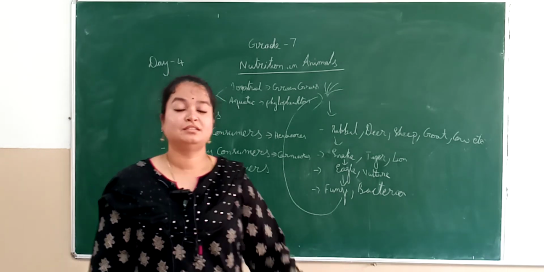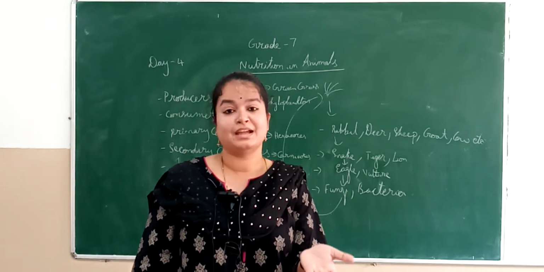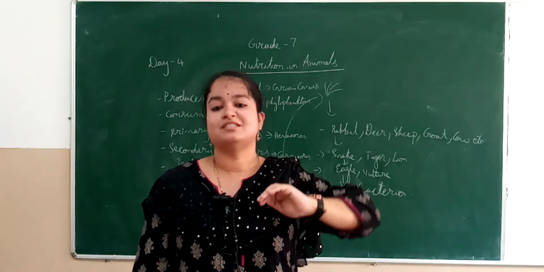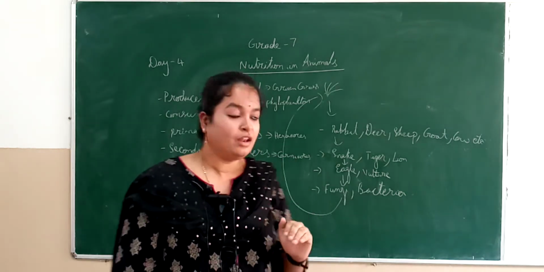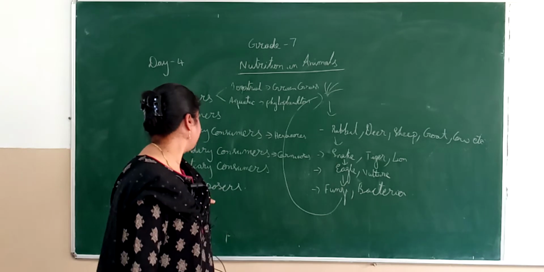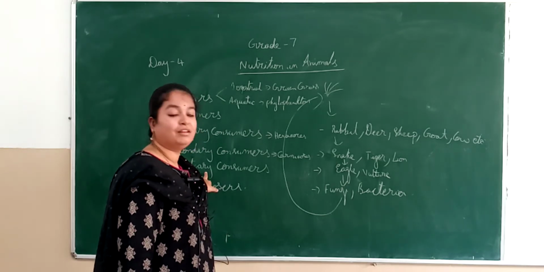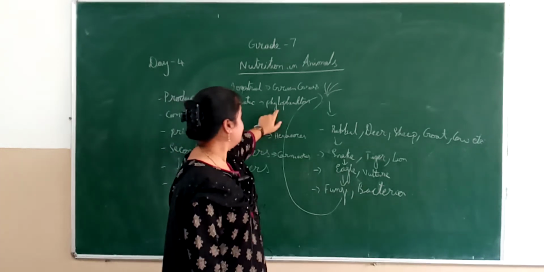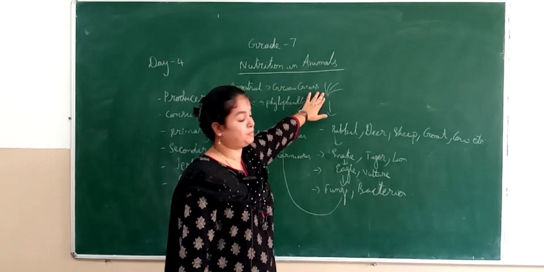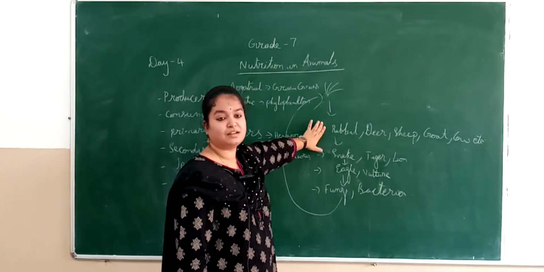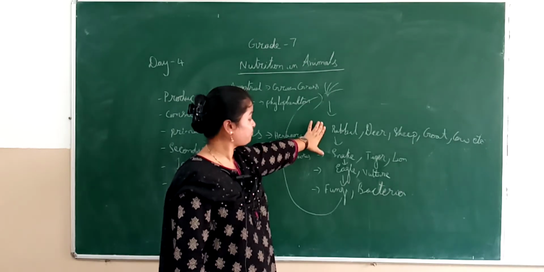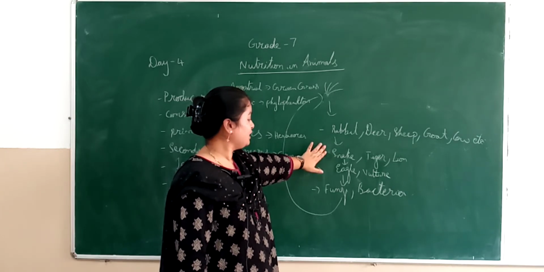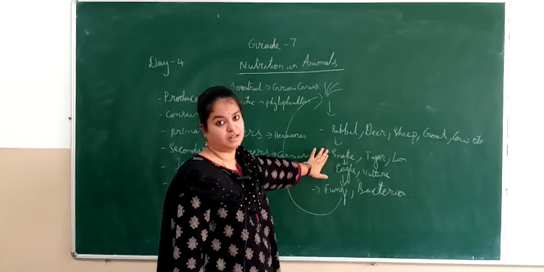Now let us look at the tertiary consumer. Sometimes it so happens that tiger or lion become the tertiary consumers, right? I will give you one example of a tertiary consumer. Say for example, I have green grass here, which is a producer. Primary consumer, let me assume it as rabbit. Now rabbit is again eaten by snake, right?